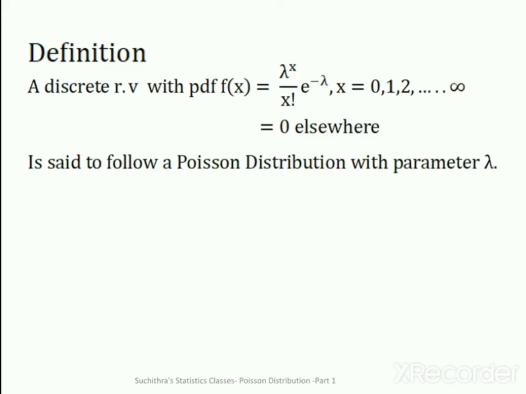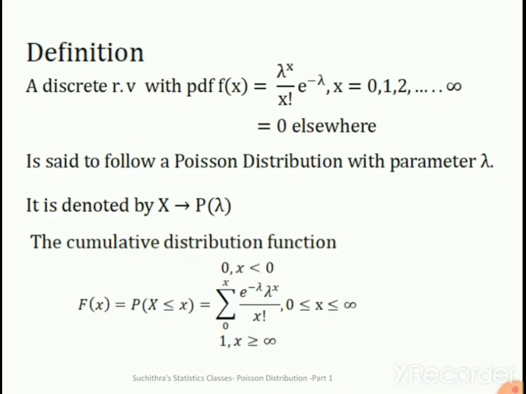Now let us define: a discrete random variable with PDF f of x equal to lambda raised to x by x factorial e raised to minus lambda, x varies from 0 to infinity and equal to 0 elsewhere, is said to follow a Poisson distribution with the parameter lambda. And it is denoted by X tends to P(lambda).